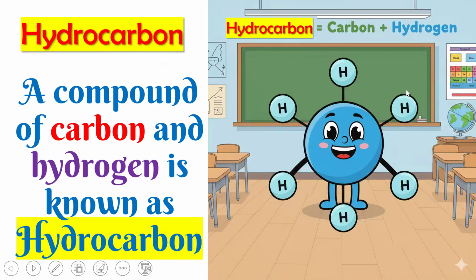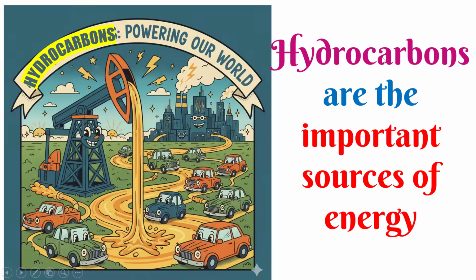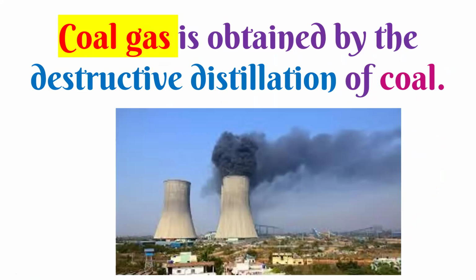So what is a hydrocarbon? Carbon plus hydrogen. That means a compound containing carbon and hydrogen as the main component is called a hydrocarbon. So mainly carbon plus hydrogen. And what is the importance of the hydrocarbon? Powering our world. That is, they are an important source of our energy.